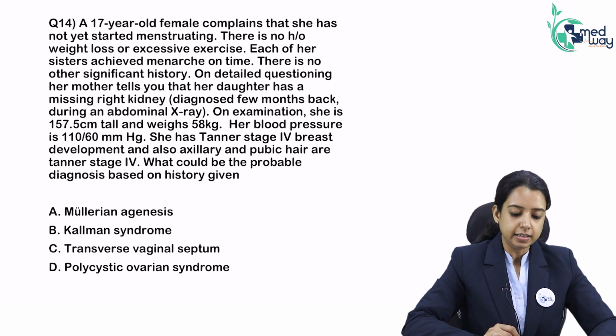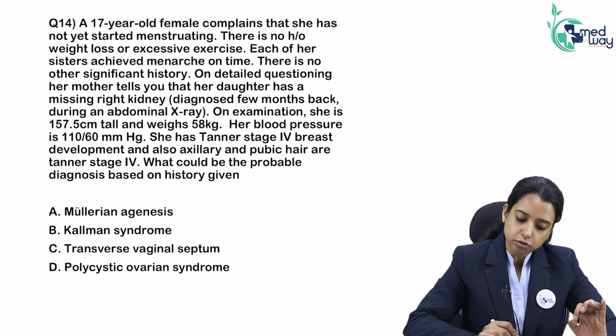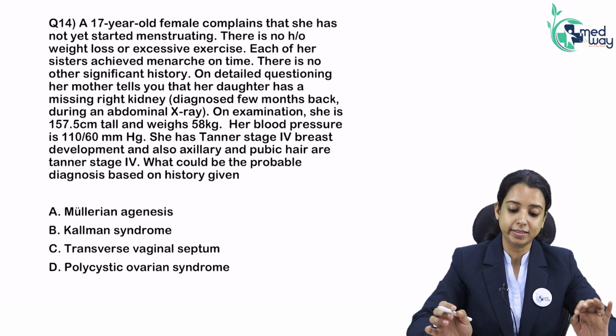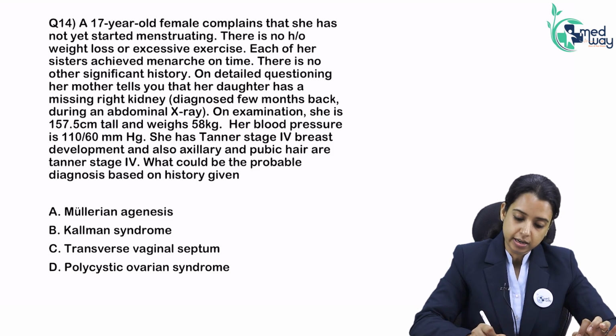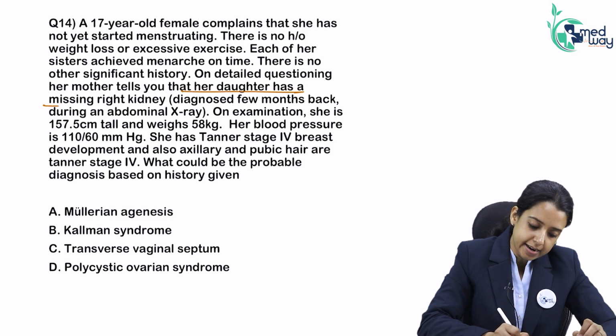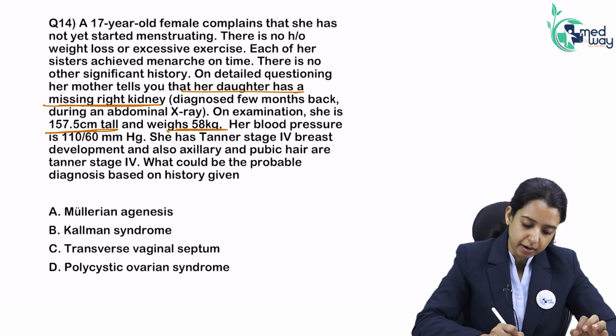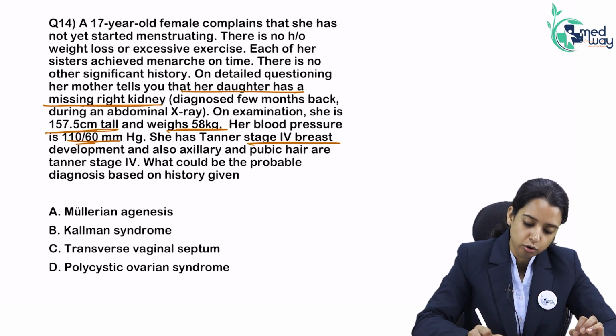A 17-year-old female complained that she has not started menstruating. There is no history of weight loss or excess exercise. Each of her sisters achieved menarche on time. No significant history. On detailed questioning, mother tells you that her daughter is missing right kidney. Okay. On examination, she is tall, weight 58, that's normal, blood pressure is normal. She has Tanner stage 4 breast.